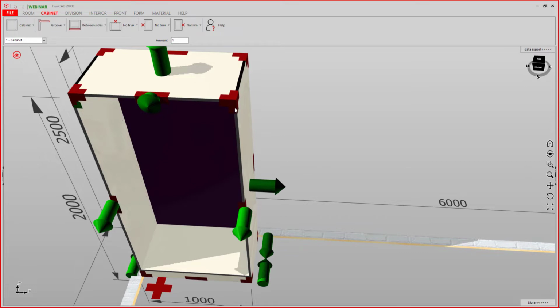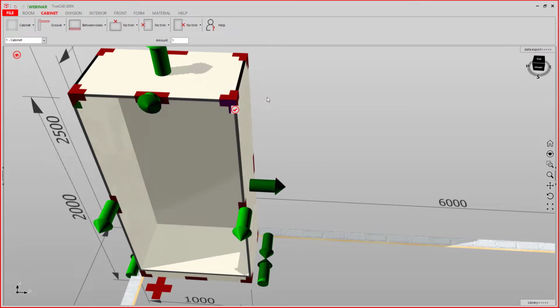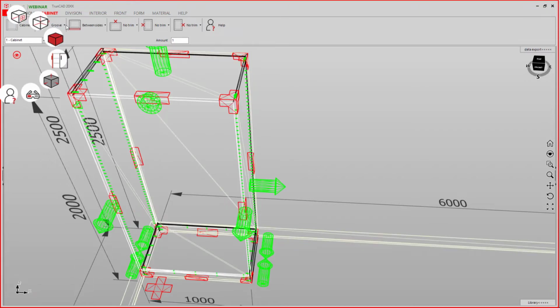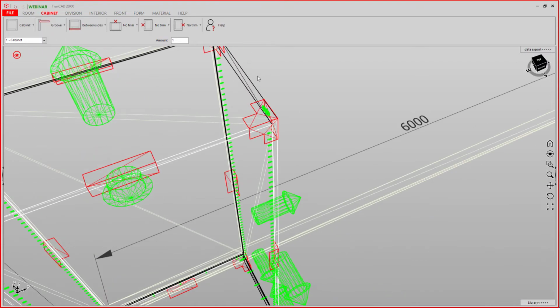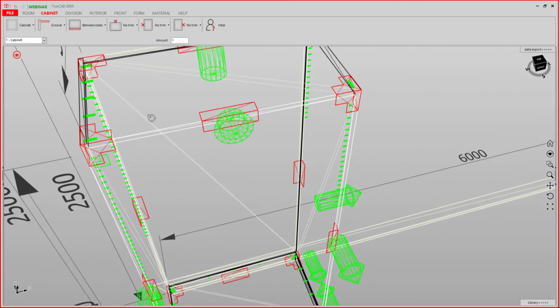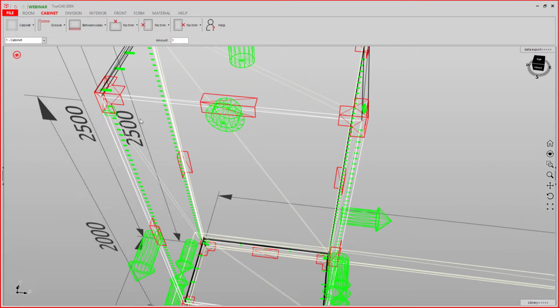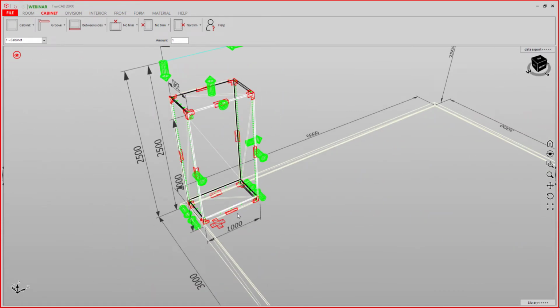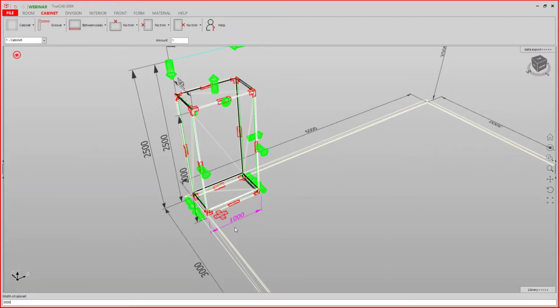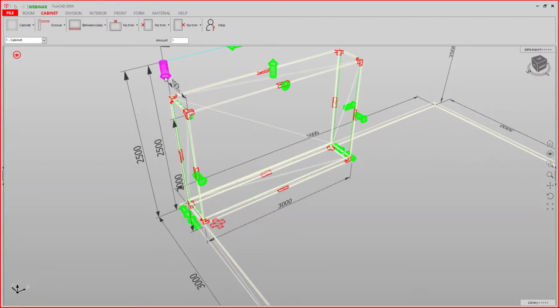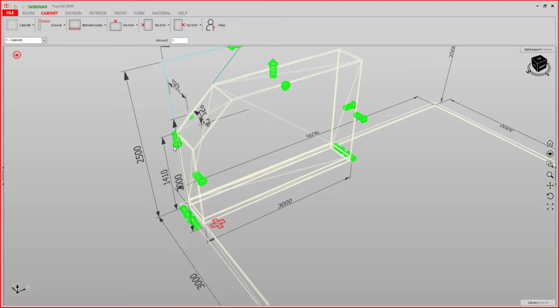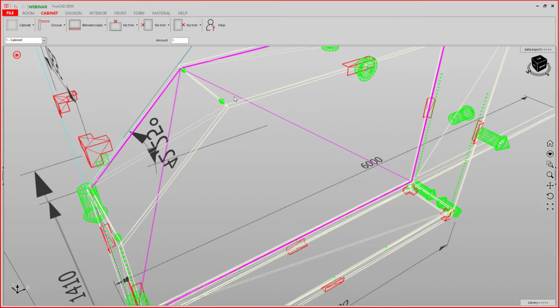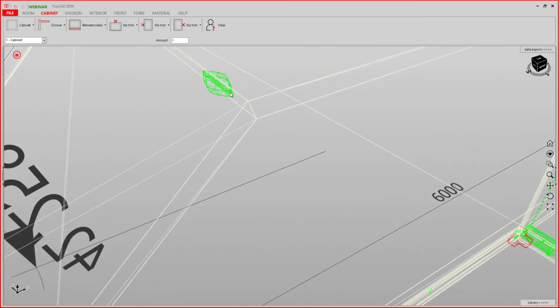For demonstration purposes, let's just add a miter. If we now look at the line view, you can see that the different connectors have been applied. If we now change our cabinet, and add a sloped roof, you can now see that the third type of connectors that we just set is used.